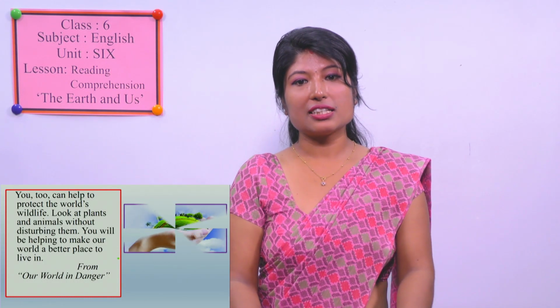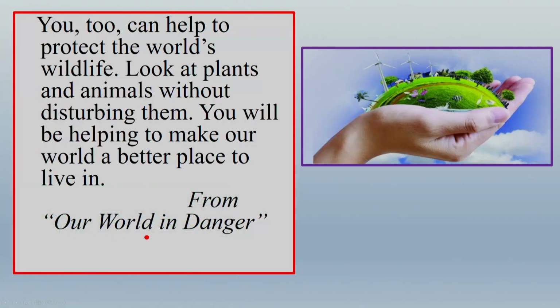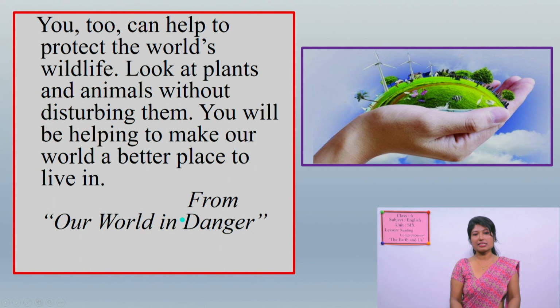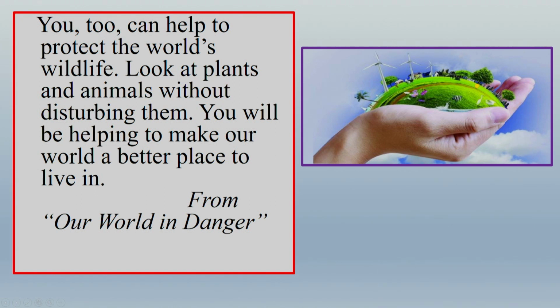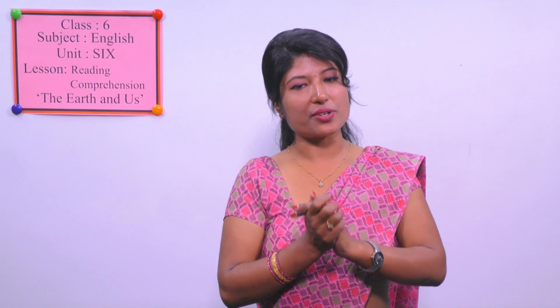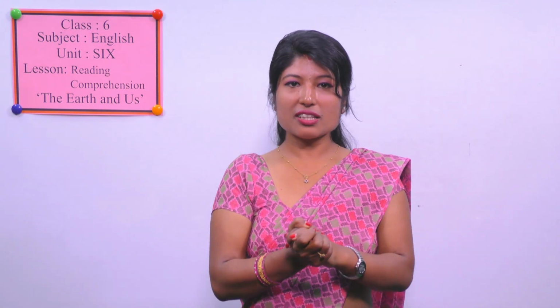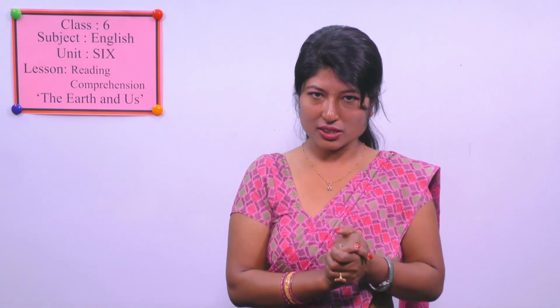So this text is taken from Our World in Danger. You can see a person holding the earth in the hand with alternative sources of energy, greenery and many trees. So this is what protecting and taking care means. We have to take care of our earth, ourselves, our world. Okay, this is what the lesson is. I hope you got it.